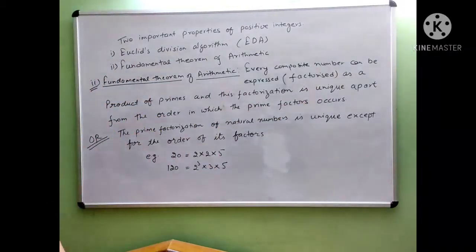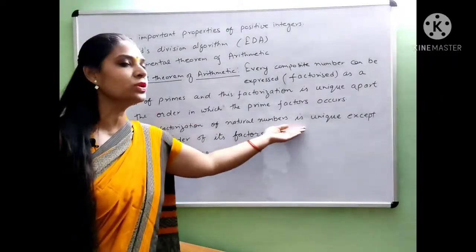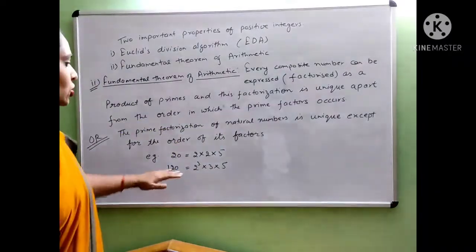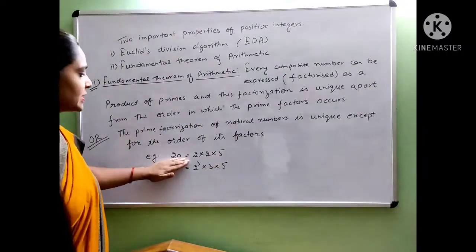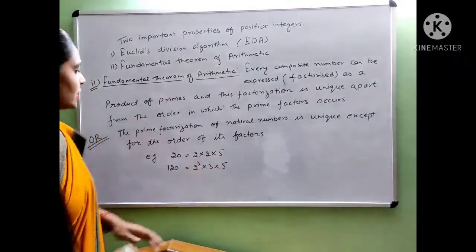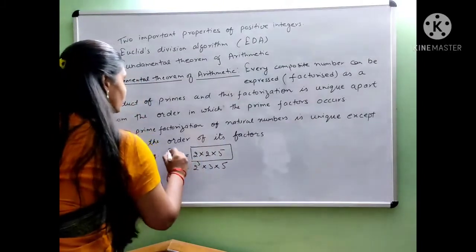Or we can say the prime factorization of any natural number is always unique except for the order of its factors. So 20 is a number, we can represent it as 2 multiplied by 2 into 5. So this factorization is always unique for 20.